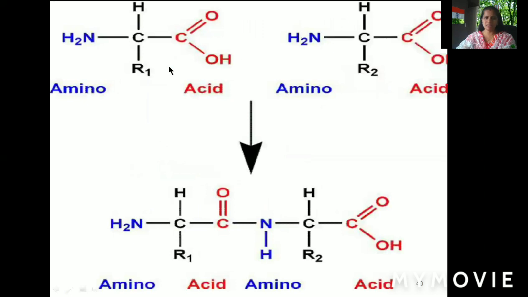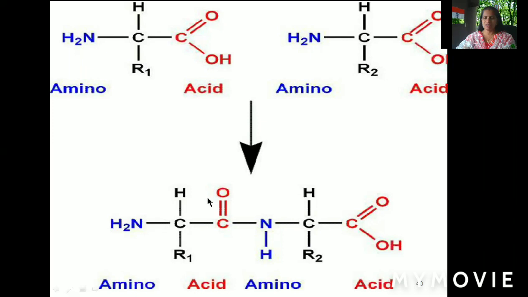Here you can see another diagrammatic representation. Due to the presence of the amino group and the acid group, these are called amino acids. Based on the R group chain, different types of amino acids can be differentiated. This is amino acid 1 and here is amino acid 2. With the elimination of a water molecule, we find here the amide bond. Whenever polypeptide chains form during polymerization, one end will be an amino group and the other end will be a carboxyl group.